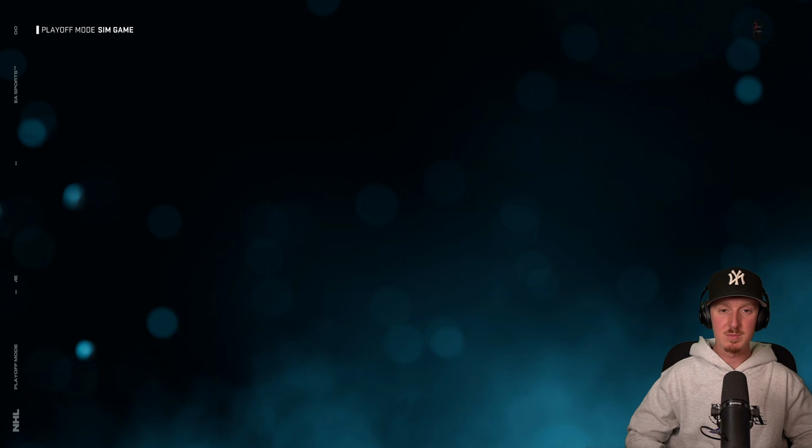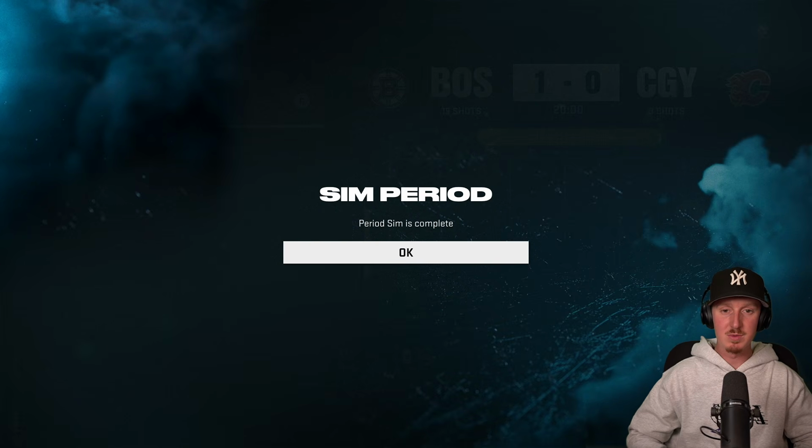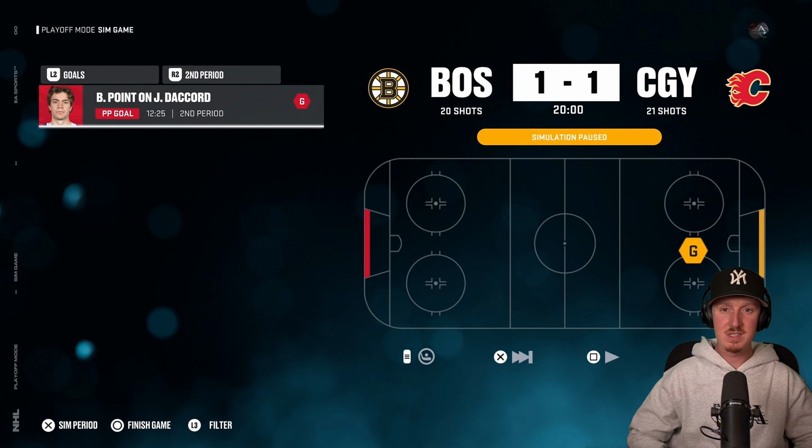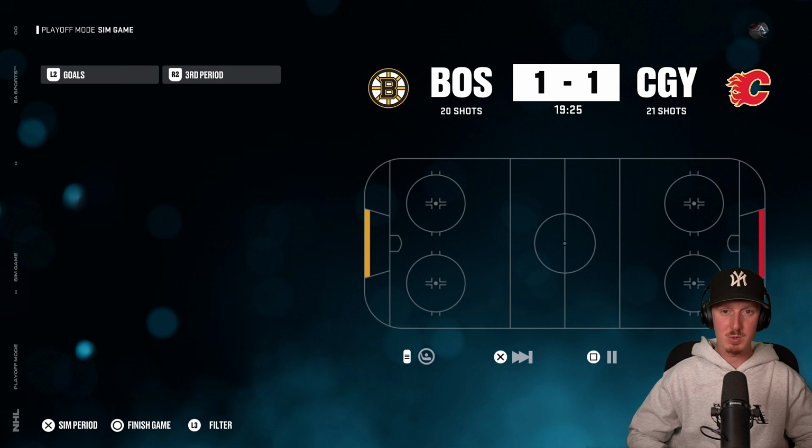So it's time for our first matchup to finally get underway. The Boston Bruins taking on the Calgary Flames. Chris Kreider is going to be picking up the first goal of the game. Moving to the second, Brad Point's going to be responding, so we're going to have a close finish in game number 1. Not too much more you can ask for here.